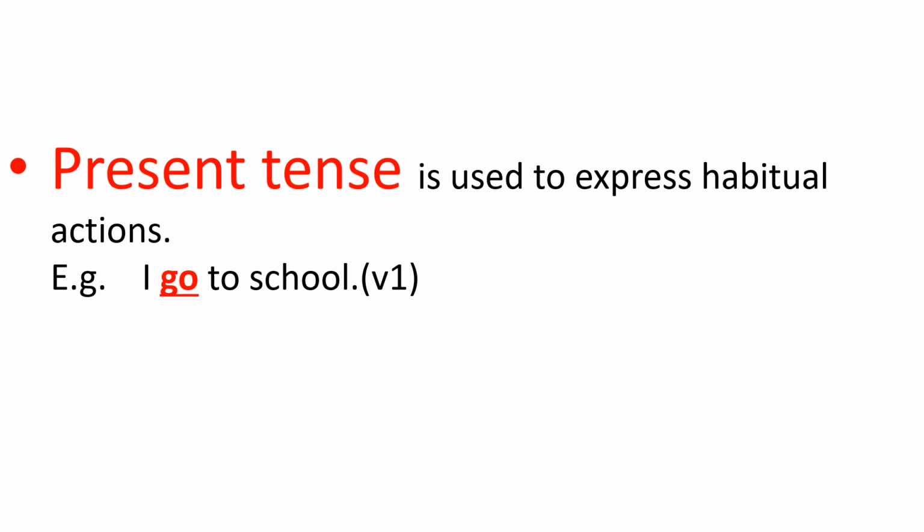Now you realized the different forms of the verb: V1, V2, V3, V4. For example, go, went, gone, going. These are the 4 different forms of the verb. Here, look at this example. I go to school. Here V1 form is used. When it is used in a sentence, it is called simple present tense. This is used to express habitual actions.